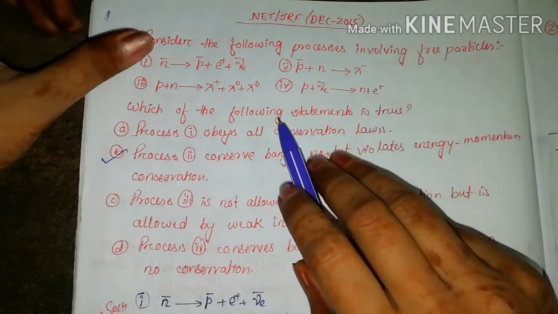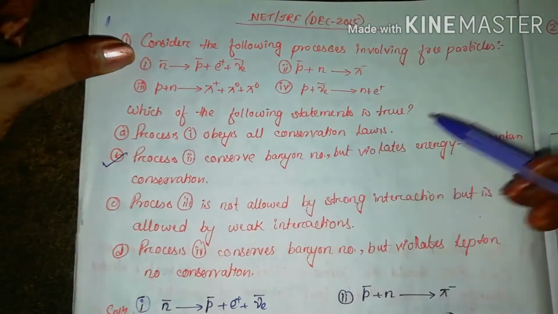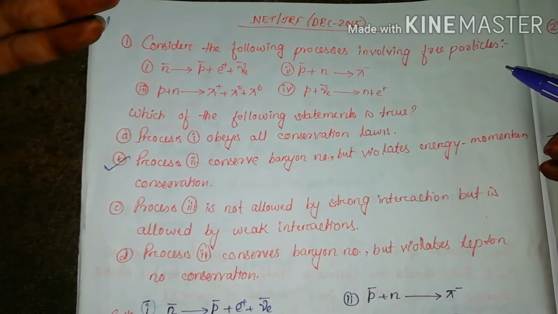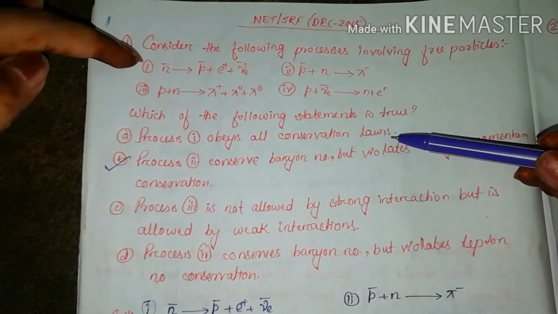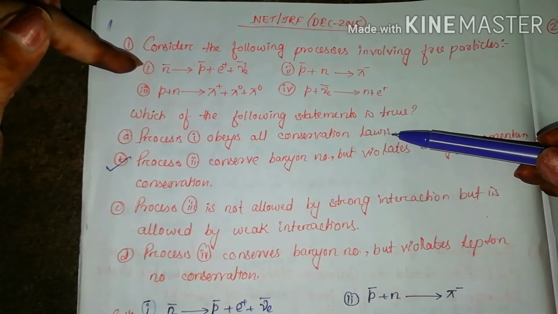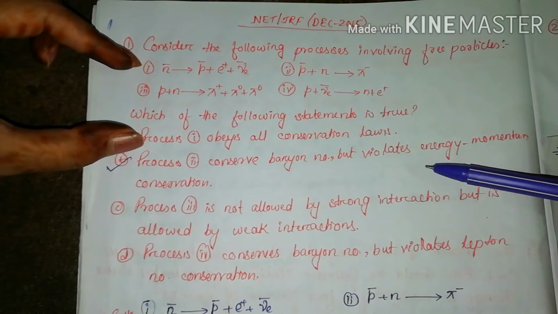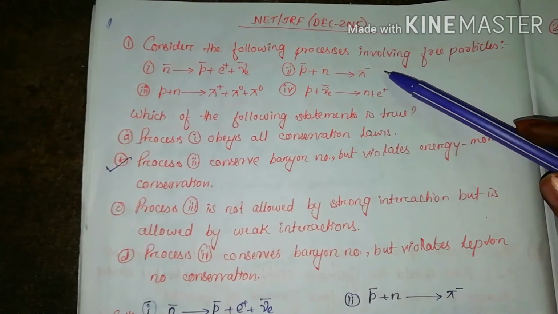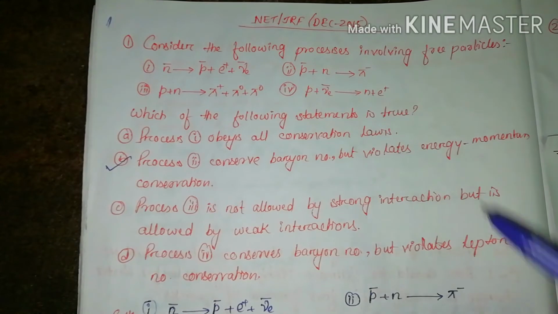So the first question is, we have to consider the following processes. These are the four processes given here and we have to say which statement is true. The first one is that process 1 is obeying all conservation laws. The second one is that process 2 conserves baryon number but violates energy momentum conservation.